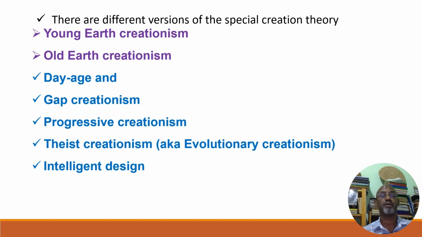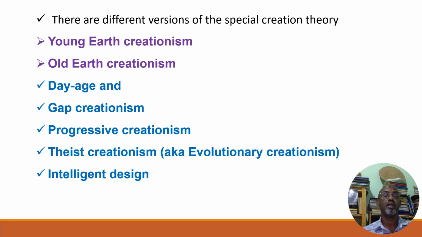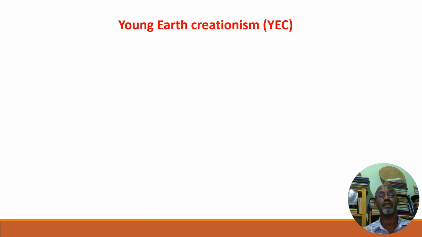These, as I've told you earlier, are young earth creationism and old earth creationism. The old earth creationism again is subdivided into day age creationism, gap creationism, progressive creationism, theistic creationism, also known as evolutionary creationism, and intelligent design theory. We shall see briefly each.